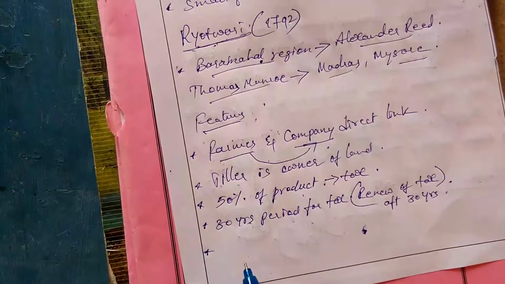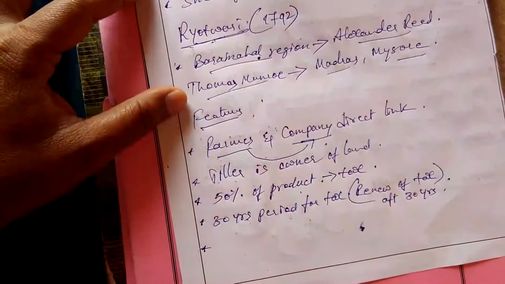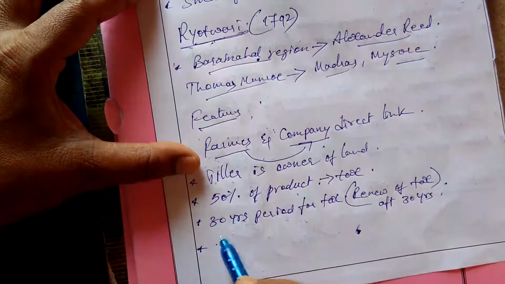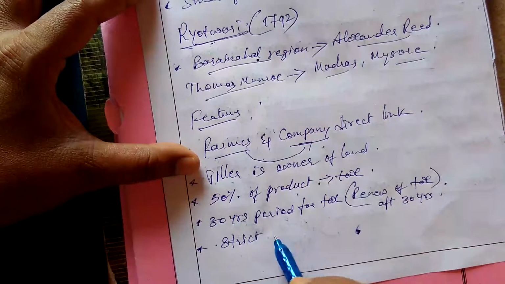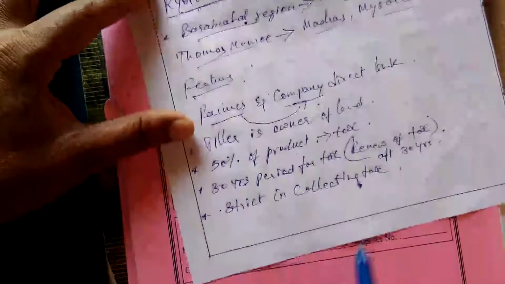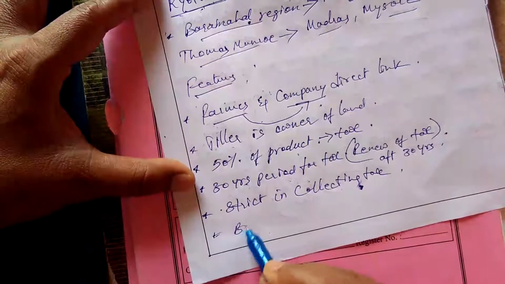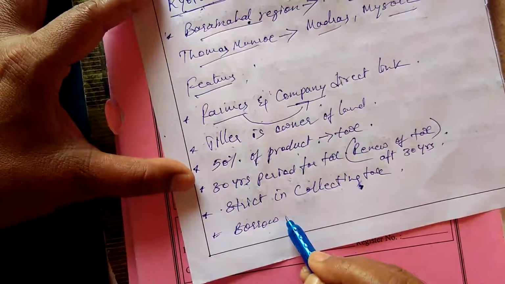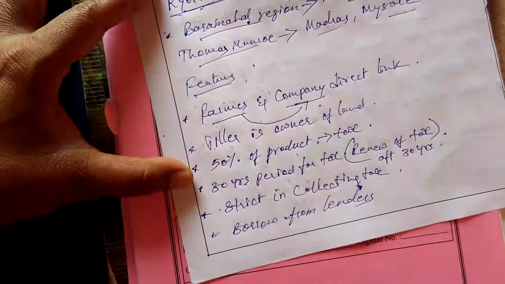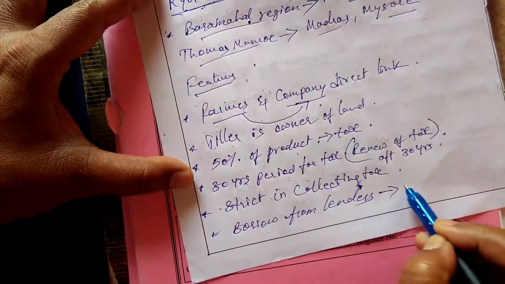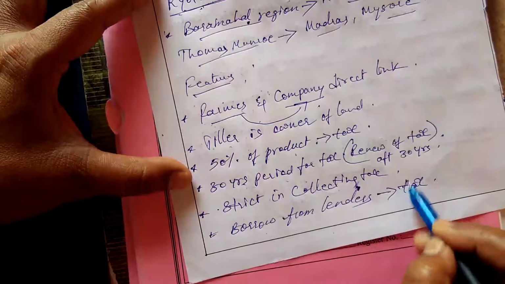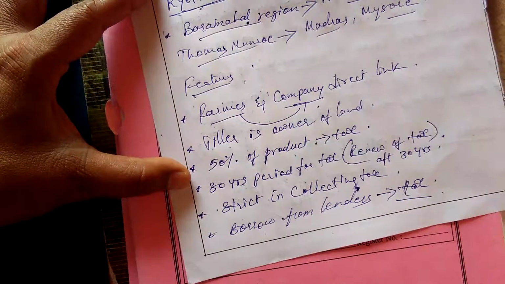But this also had negatives. Just like Zamindari and Mahalwari, even this had negatives. What were the negatives? Usually they were very strict in collecting tax, and because of the strictness, the farmers used to borrow from money lenders. So why were they borrowing from money lenders? They were borrowing money only to pay the tax.